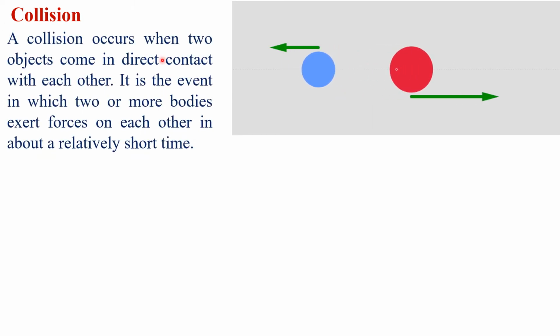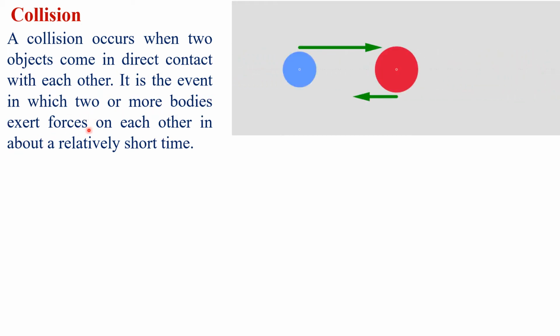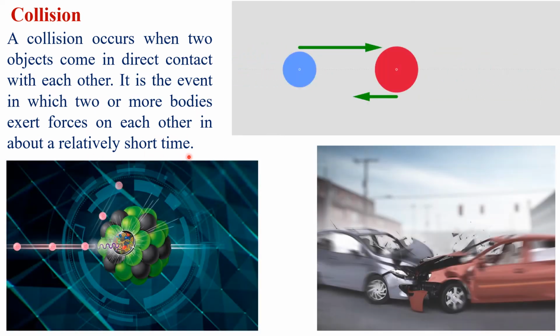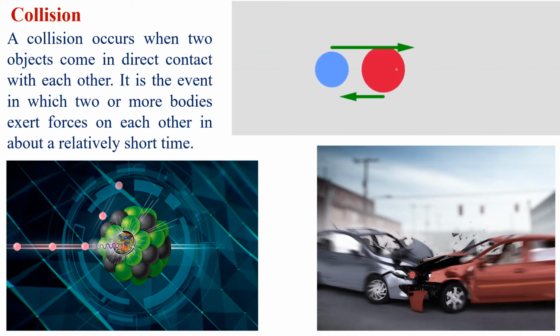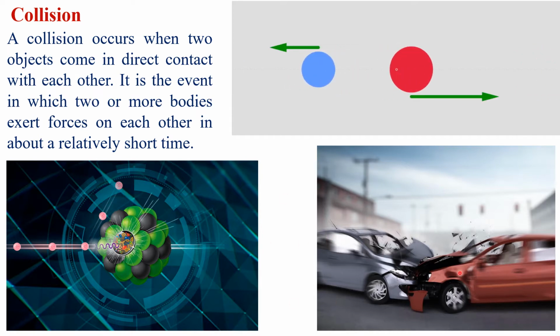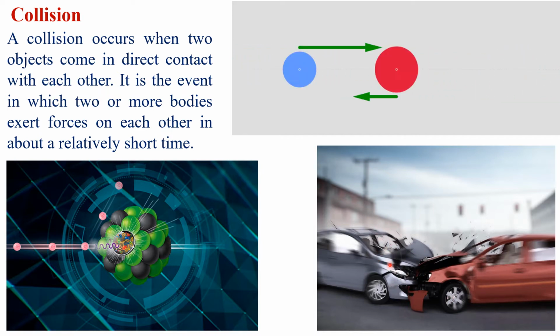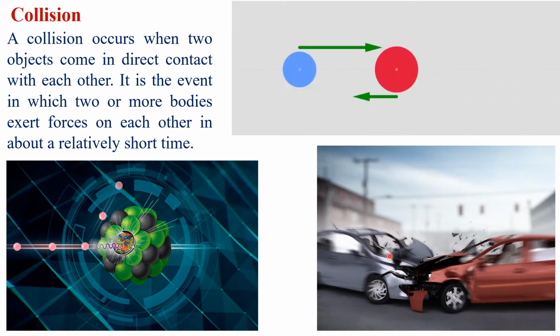Collision. A collision occurs when two objects come in direct contact with each other. It is the event in which two or more bodies exert forces on each other in a relatively short time. So whenever two objects come closer to each other and apply force on each other, then we call this event a collision. There is a collision between these two cars and they collide with each other. They come closer to each other and they apply force on each other, and this event is known as collision.